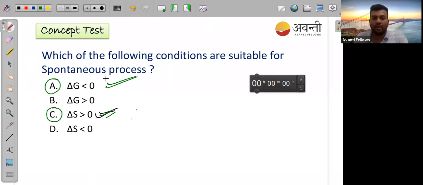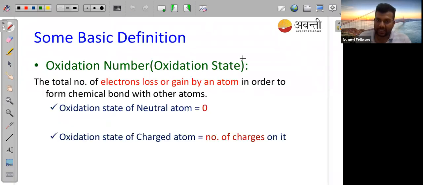Okay, with that, let's move to some basic definitions. We'll start with oxidation number. Those who don't know what oxidation number is, you all have to be very attentive. The oxidation number definition is the total number of electrons lost or gained by an atom in order to form a chemical bond with other atoms. That is your oxidation number. If loss of electron or gain of electron is happening, in that case we are getting a number, and that is your oxidation number.